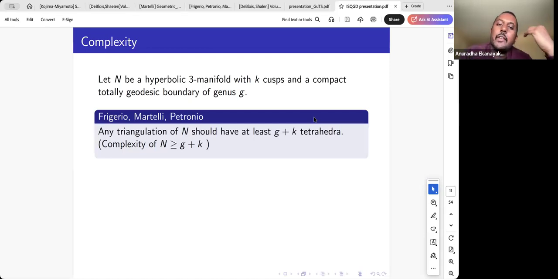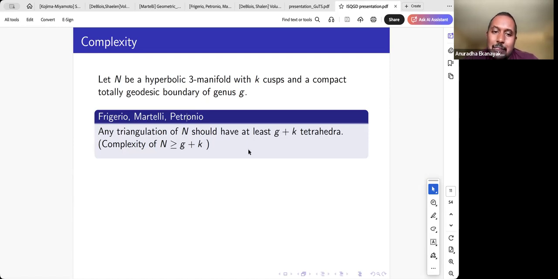So the question is, if you fix G and K for a given manifold with genus G boundary and K cusps, how many tetrahedra do you need to construct a triangulation of that? The answer is given by these three guys, Frigerio, Martelli, and Petronio. They studied these manifolds extensively in the early 2000s. They showed if a manifold has a genus G boundary and K cusps, it will need at least G plus K tetrahedra in a triangulation. So in other words, for a fixed G and K, a manifold with geodesic boundary of genus G and K cusps will have a complexity at least equal to G plus K, right?